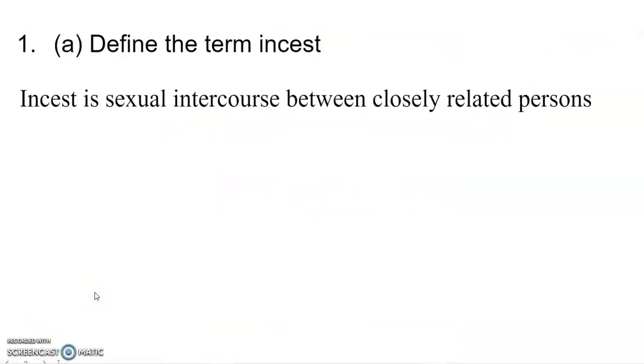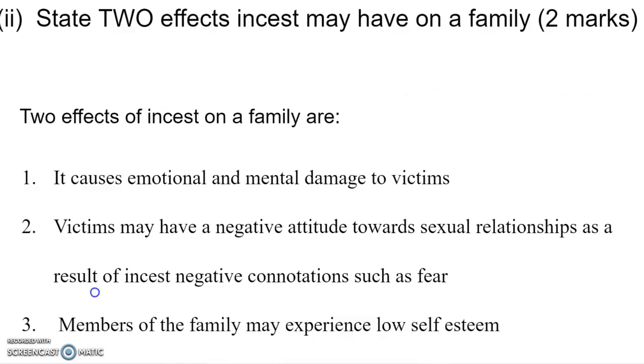Question 1 says, define the term incest. Now, the verb in this question is define, right? And it's just 2 marks. So we are just going to write the definition for the term incest. One point to remember, when you're going to answer your questions, you are supposed to do so in complete sentences. So incest is sexual intercourse between closely related persons, for 2 marks.